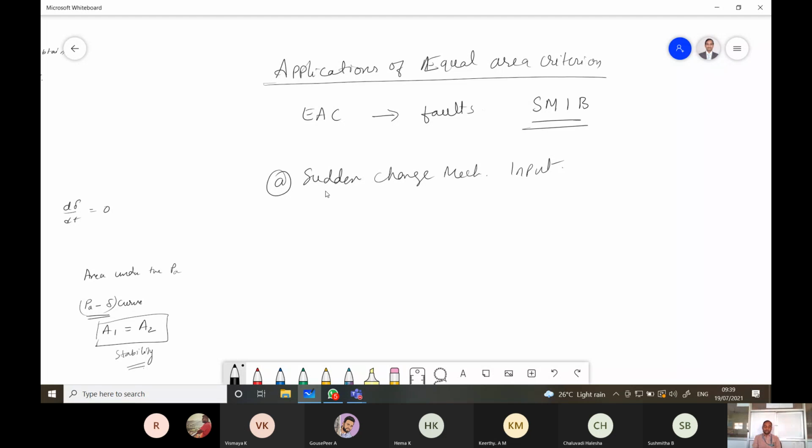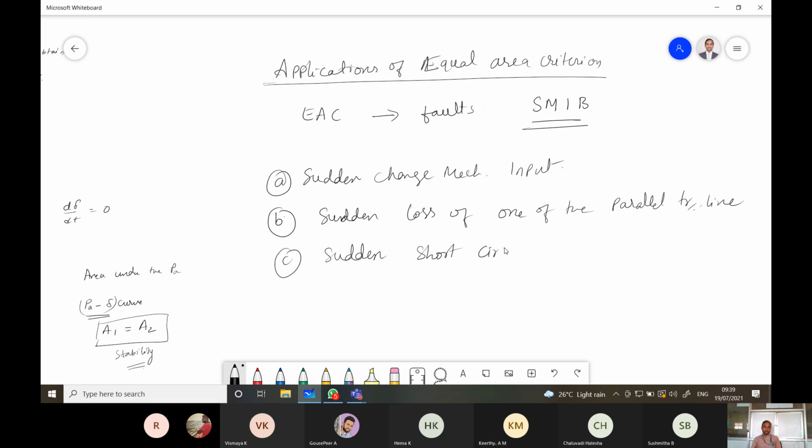The second case is sudden loss of one of the parallel transmission lines. The third one is a sudden short circuit in one of the parallel lines.